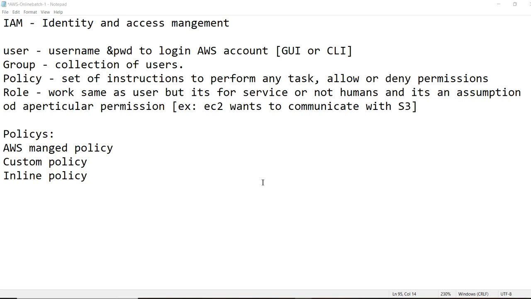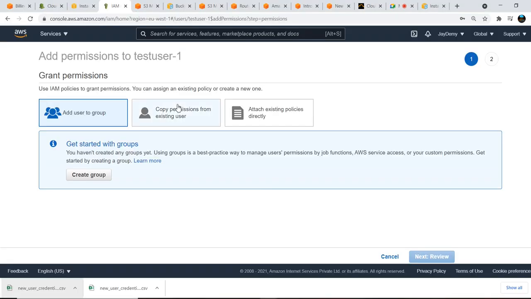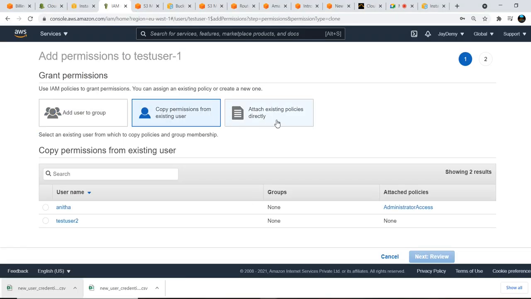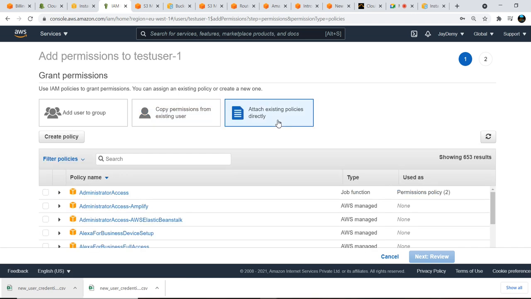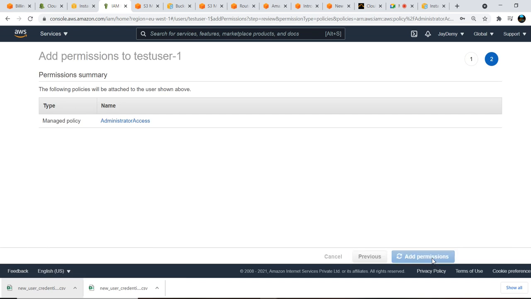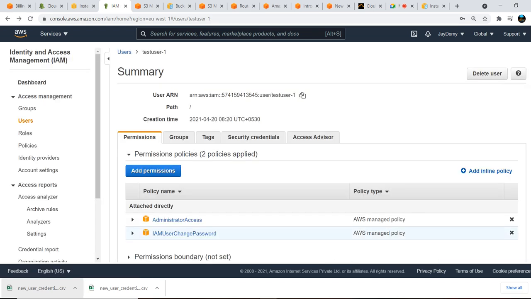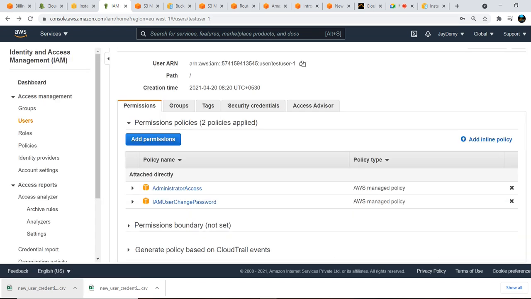Okay, let us see what those are. Copy permissions from an existing user or else attach existing policies directly. So what I'll do, I'll give just administrator access. But in real-time scenarios, no one will give administrator access to you or any of your users.